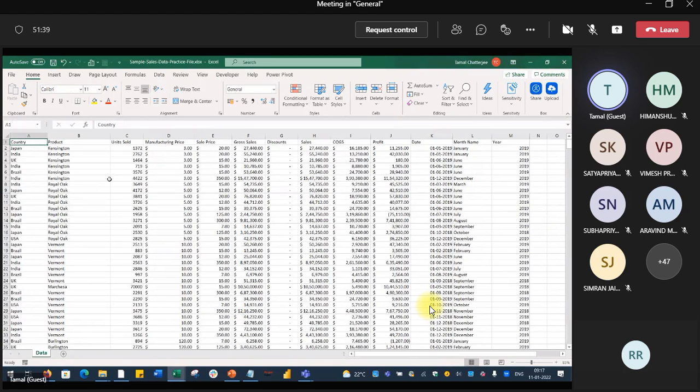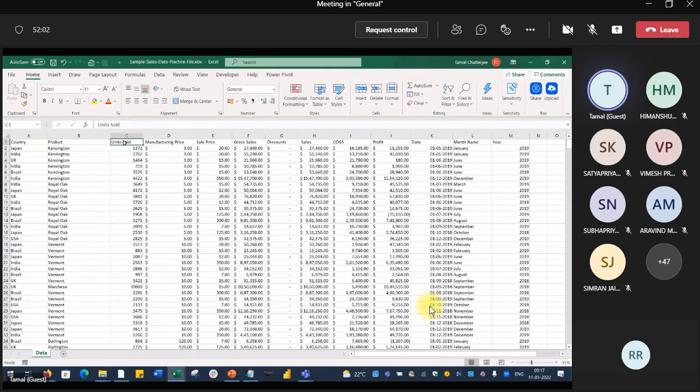So let us see the data. This is data I got from the internet itself. I will be passing this file to you after this session. So first, understand the data. Country, it seems to be sales data. Product, some products are there.